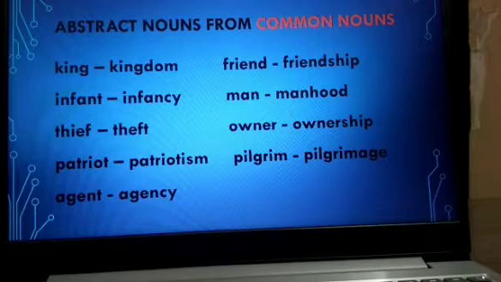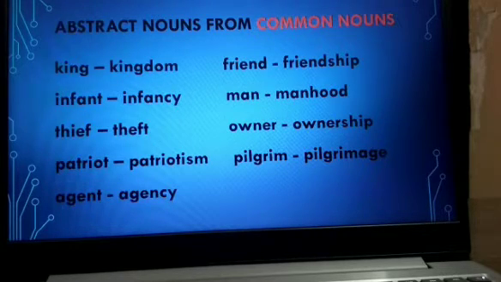Now here are some common nouns and we have formed abstract nouns from common nouns. King. King is a common noun. Infant. Infant is a common noun. Thief, patriot, agent, friend, man, owner, pilgrim, all these are common nouns. And the abstract nouns we have formed from these common nouns are: king, kingdom.